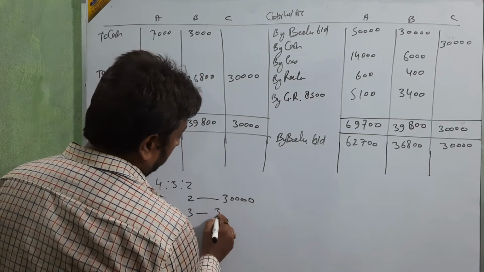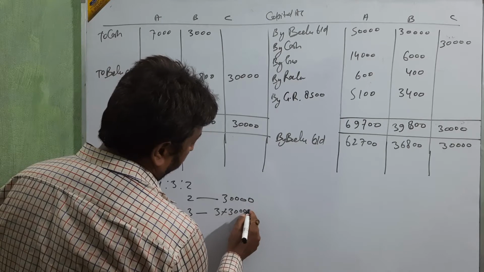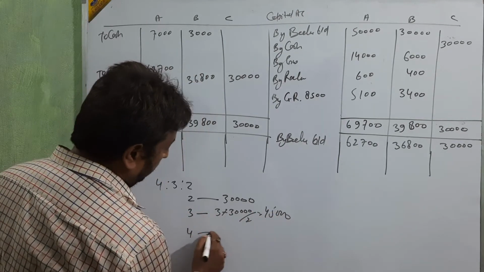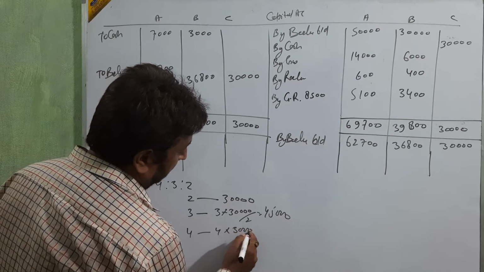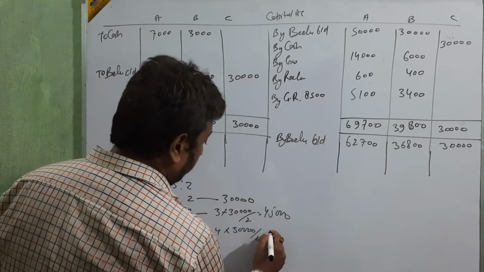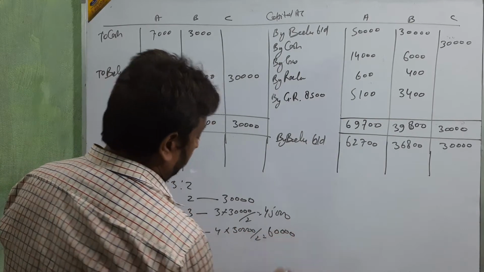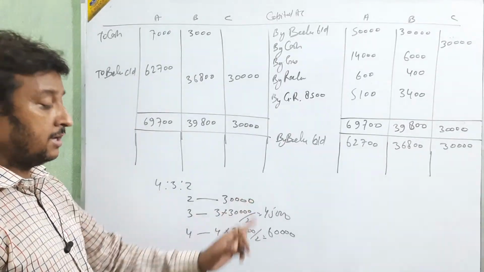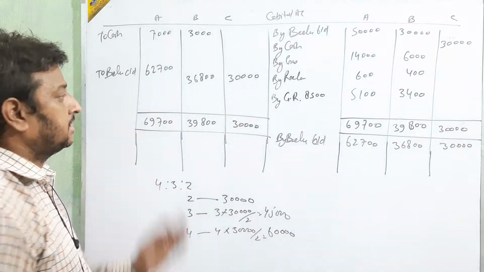So then 3 into 30,000 upon 2 means 45,000. 4 into 30,000 upon 2 means 60,000. Okay beta? Clear? Cut by this 15, 3, 45, 15, 4, 60,000.